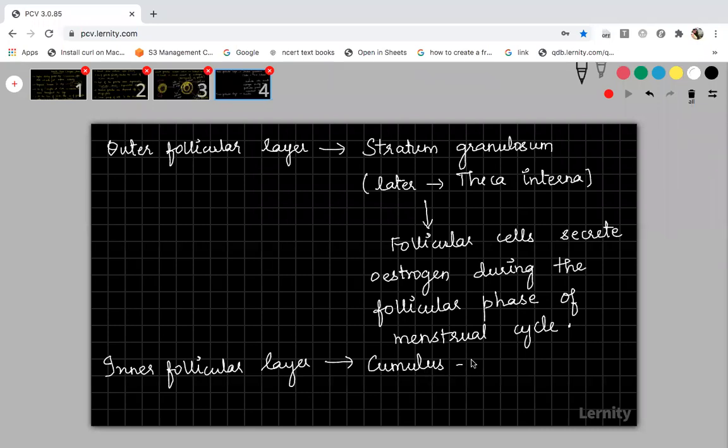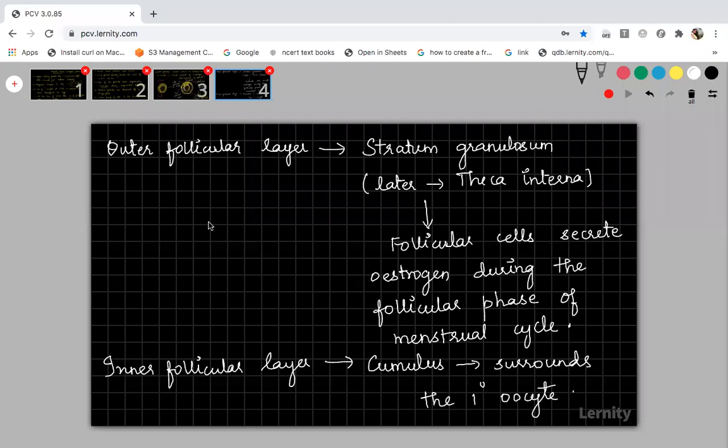The cumulus is the layer which directly surrounds the primary oocyte. Fine, up to this clear.